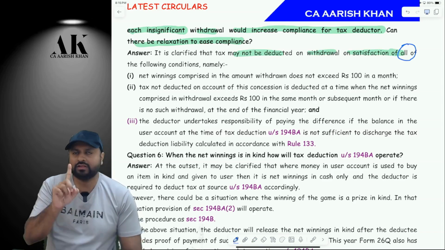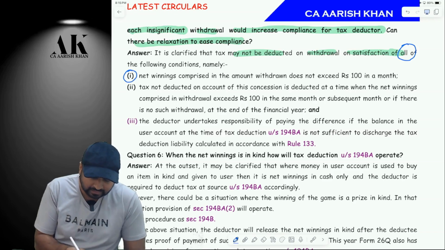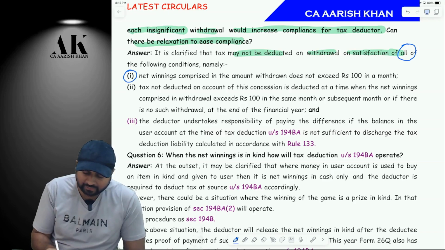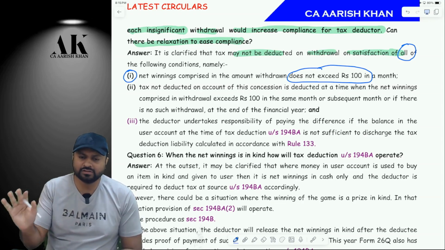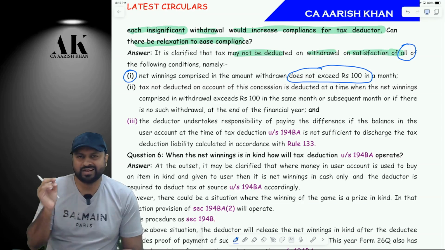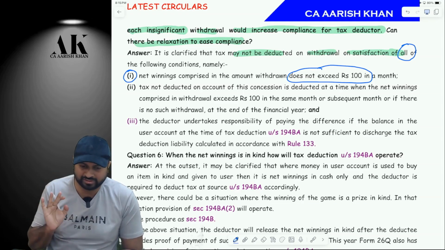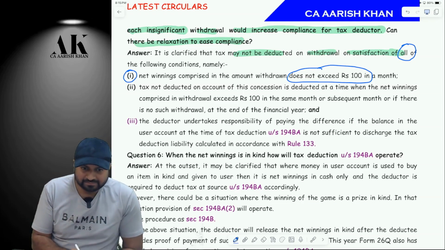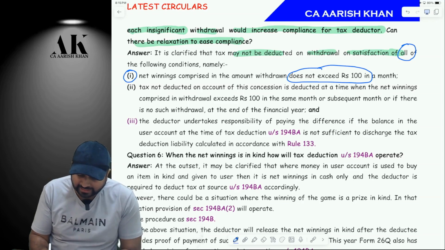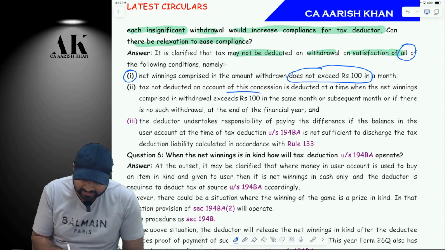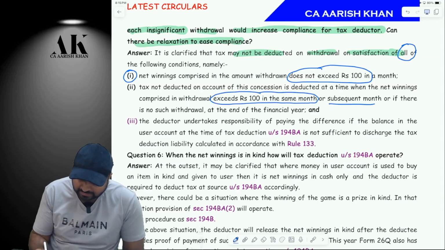You have to fulfill all the following conditions. First, the net winnings comprised in the amount withdrawn does not exceed how much? The net winnings is not more than 100 rupees. So, again, it's a hopeless amount, according to me. Second, tax not deducted on account of this concession is deducted at the time when the net winnings comprised in the withdrawal exceeds 100 in the same month or in the subsequent month.